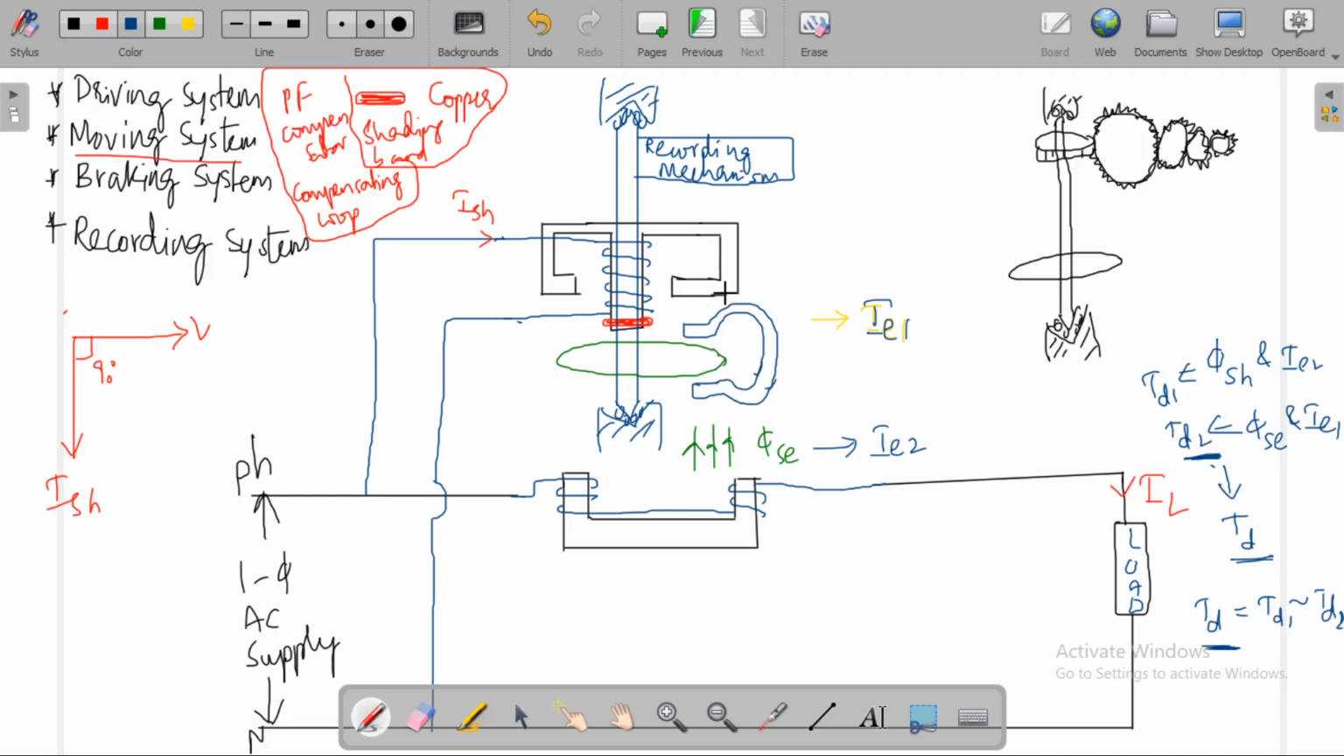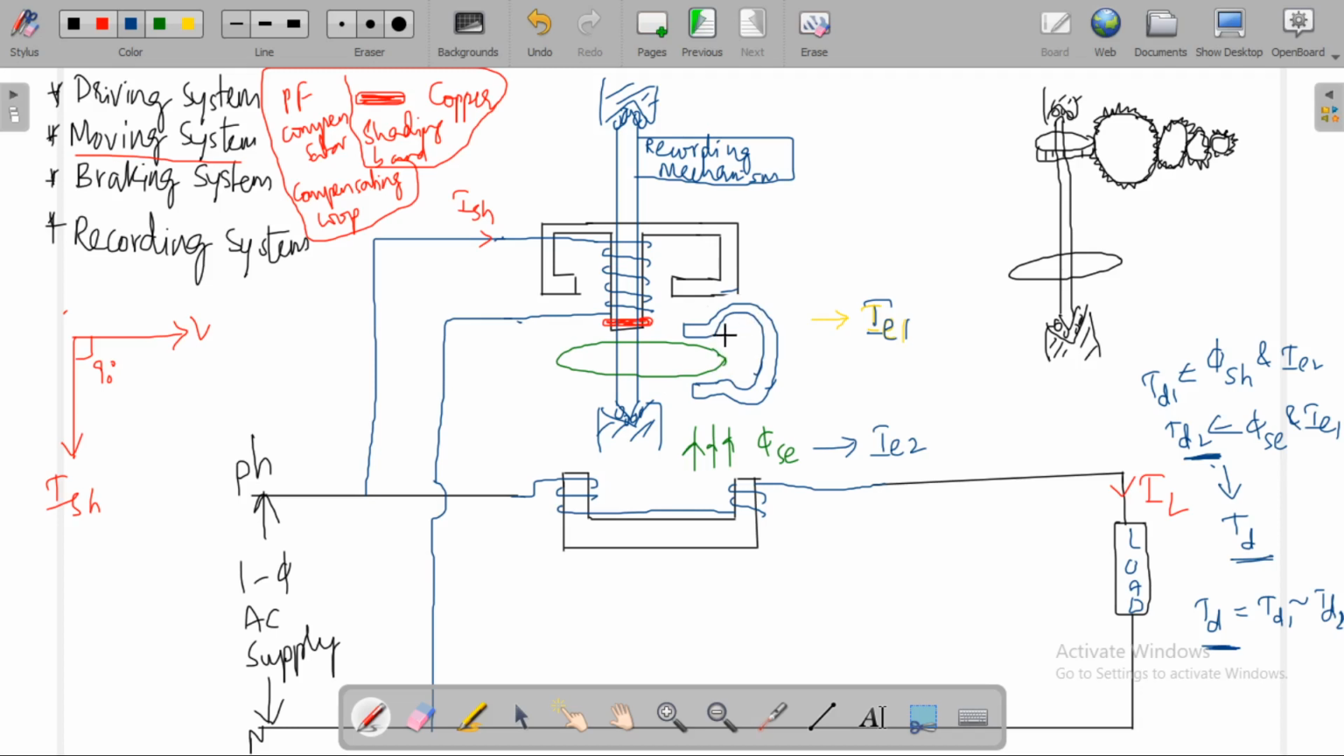Okay, this is the permanent magnet. This is used to get braking torque. Damping of the system is provided by a small magnet which is located diametrically opposite to these two AC magnets, these two electromagnets. This is used to control the speed of this disk.